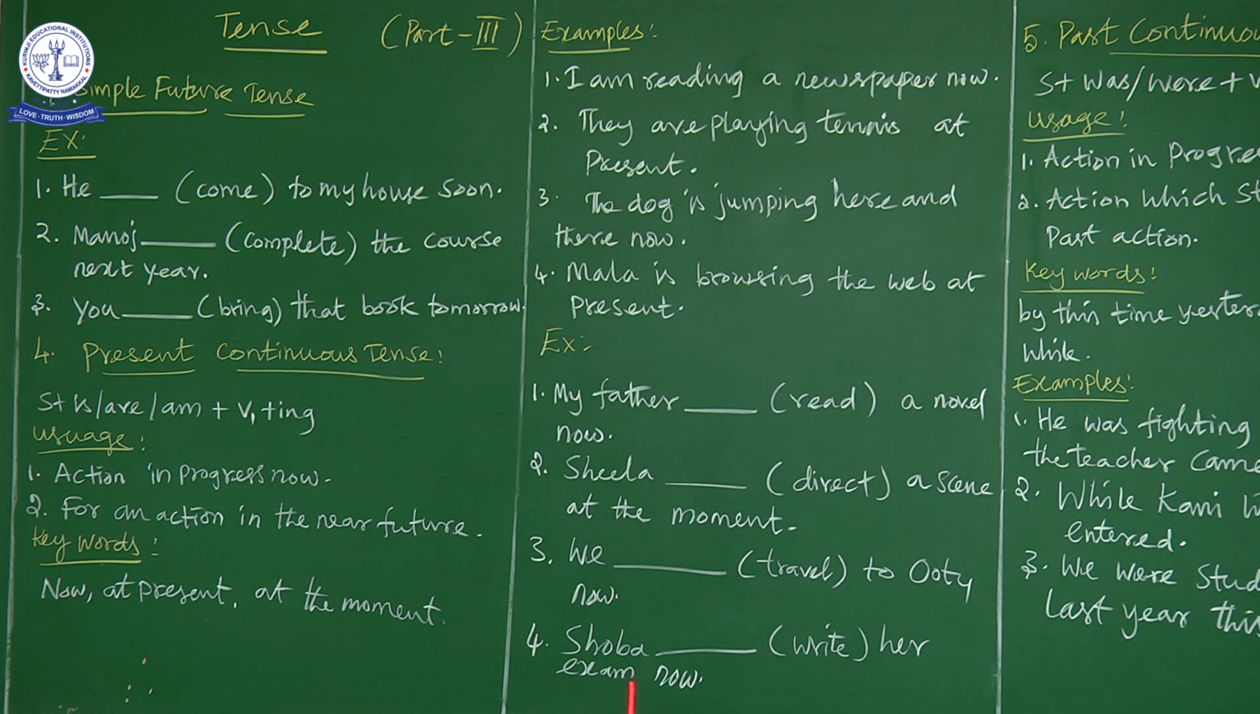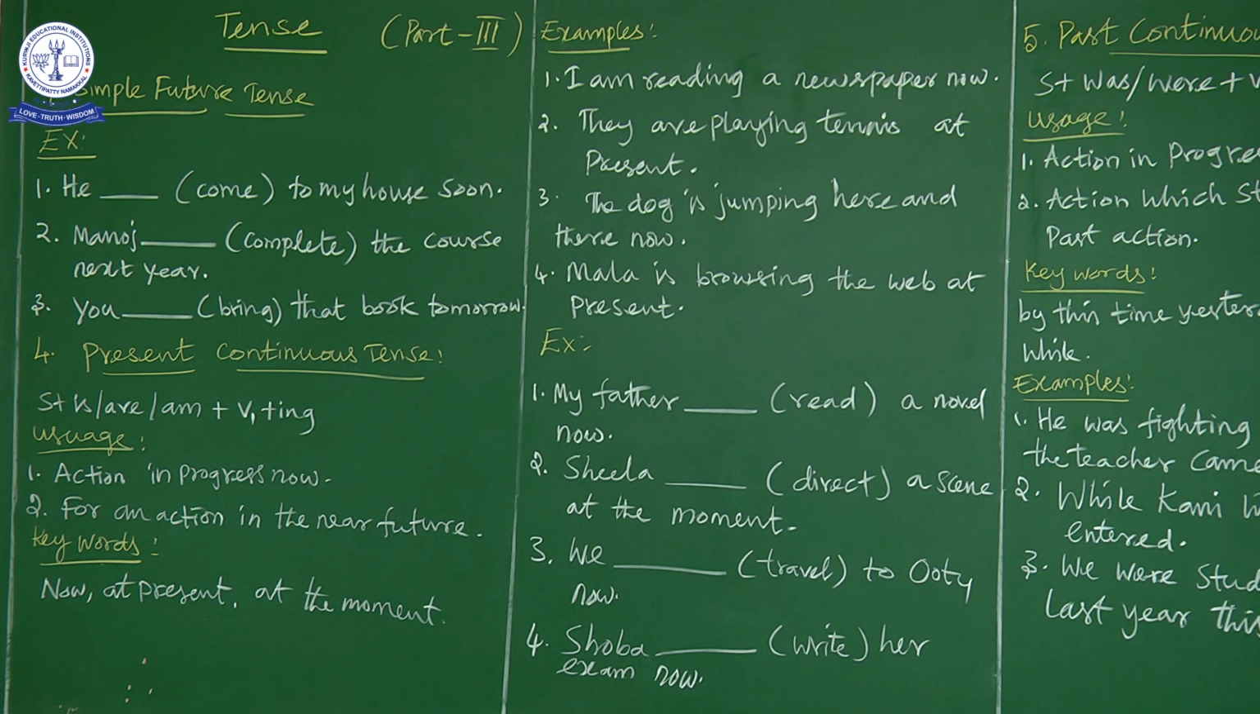Next, the fourth example. Shobha dash write her exam now. Again the keyword is now. Now what is Shobha doing? Writing. Okay, so it is a present continuous tense. Now Shobha is singular, so we have to go for is. So Shobha is, next we have to add ing to write. So Shobha is writing her exam now.